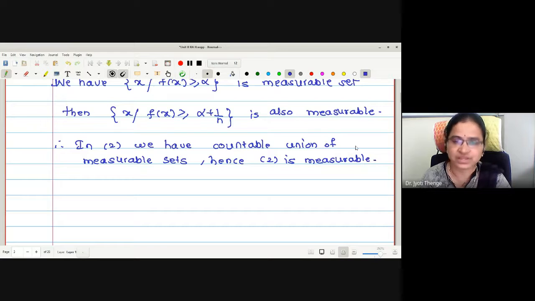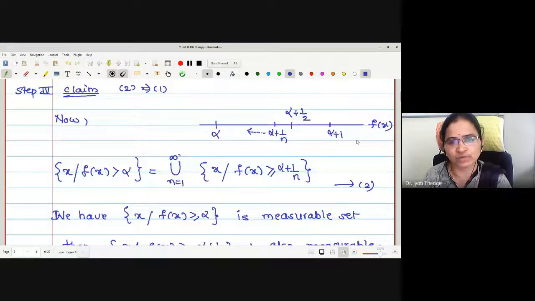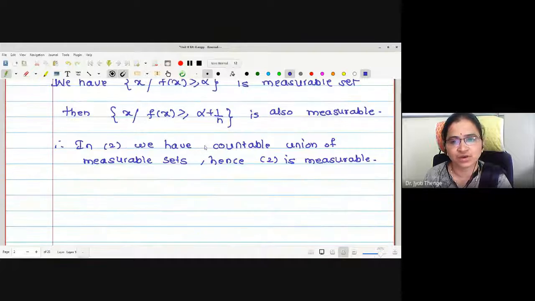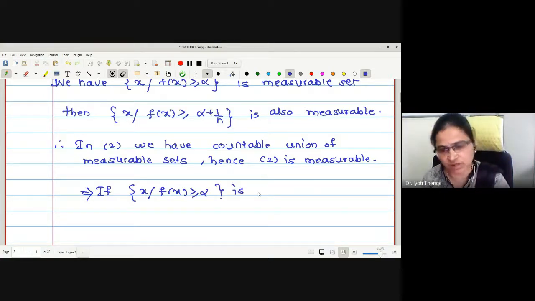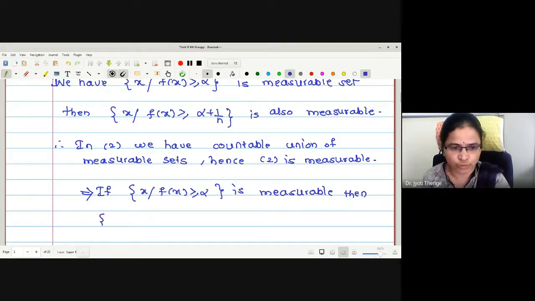Don't be confused between this equation number 2 and whatever claim 2 it is. What we have proved is: if x such that f of x is greater or equal alpha is measurable, then x such that f of x strictly greater than alpha is also measurable.